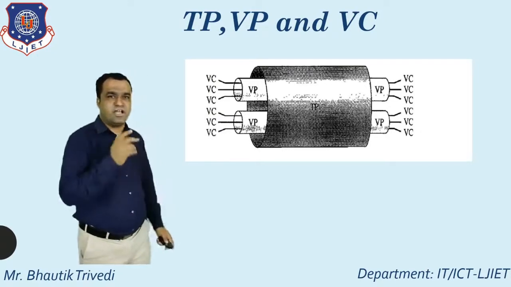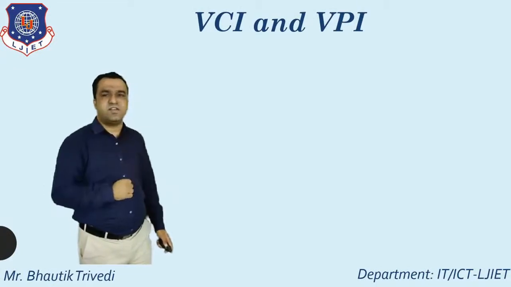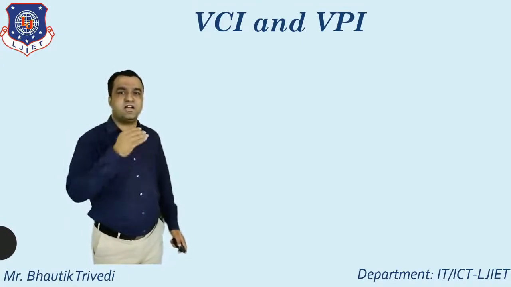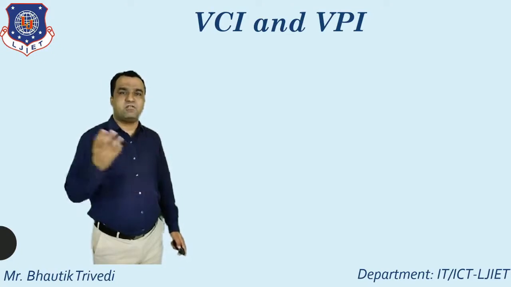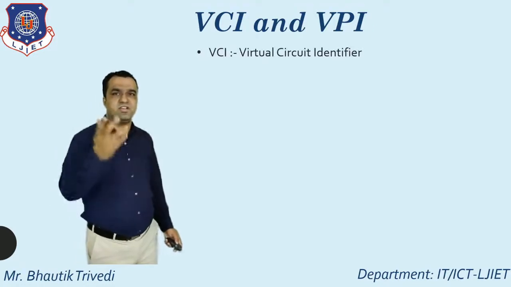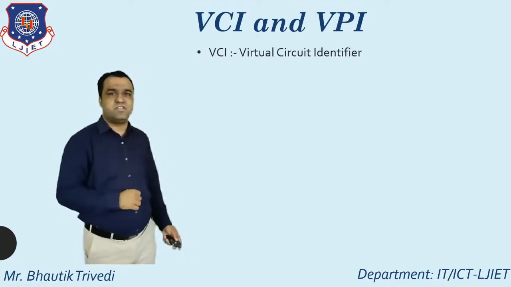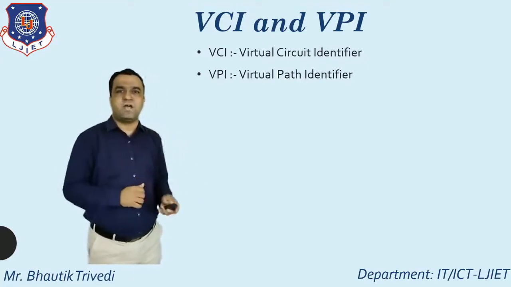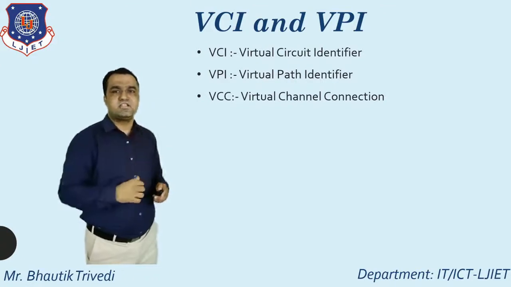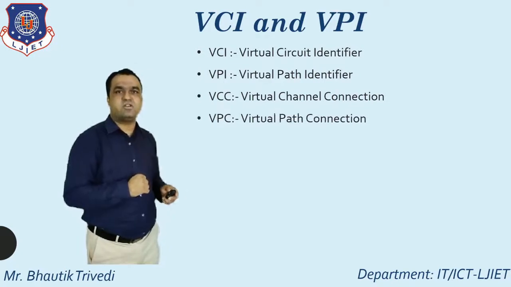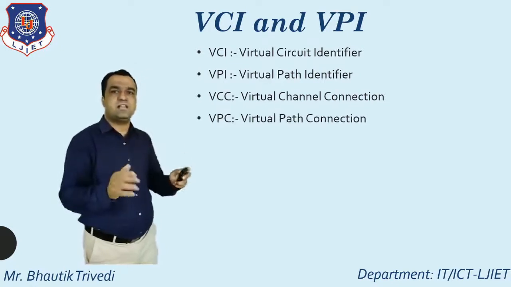So let's start with the next point: the different identifiers. Here you see VCI. VCI means virtual circuit identifier, and VPI means virtual path identifier. Let's start with the definitions. The first one, as you already know, is the VCI, virtual circuit identifier. Second is the VPI, virtual path identifier. Third is VCC. What is the meaning of VCC? Virtual channel connection. Fourth is VPC, virtual path connection.